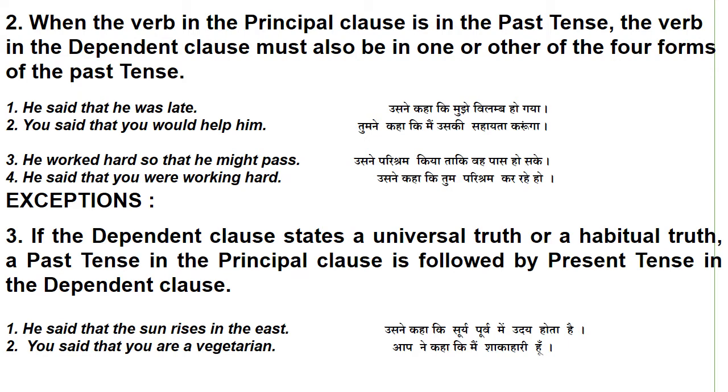Exception. If the dependent clause states a universal truth or a habitual truth, a past tense in the principal clause is followed by the present tense in the dependent clause. He said that the sun rises in the east. You said that you are a vegetarian.